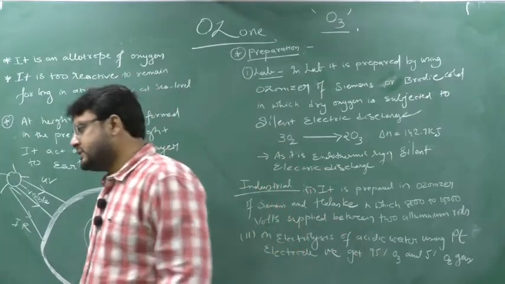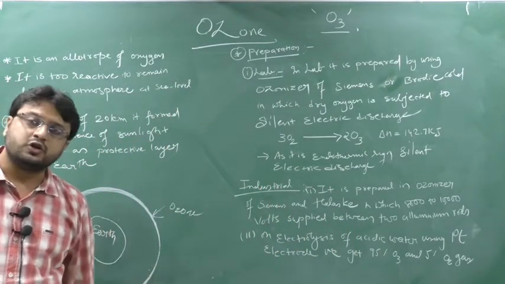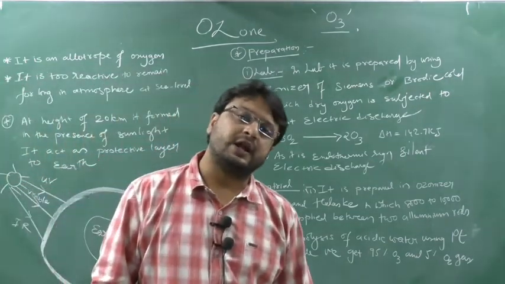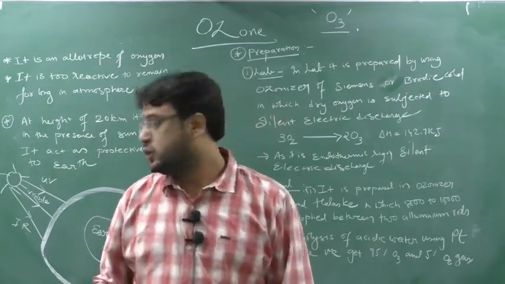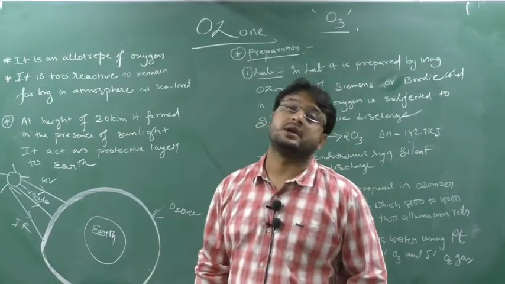Infrared rays: whenever you put your hand in sunlight, you will feel heat. Why? Due to the infrared rays. So infrared rays are capable of giving heat from the sunlight.